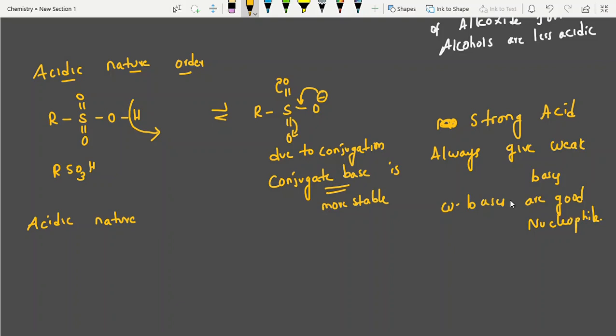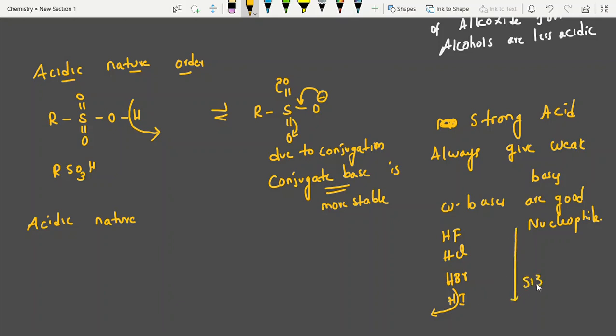So see what I am telling. Take one inorganic example: HF, HCl, HBr, HI. Which is the stronger acid? Any idea? HI, yes. As we move down, how can you say HI is the stronger acid? Because it loses hydrogen fast. Whoever gives hydrogen fast is more acidic, as we have discussed. Why is it losing hydrogen fast? See, as we move down the group, what happens?